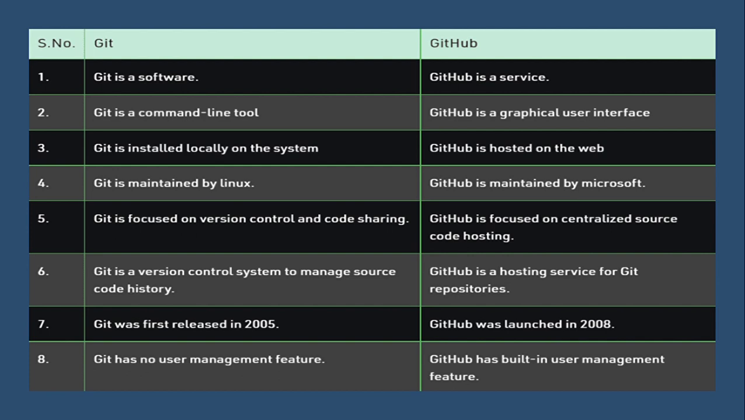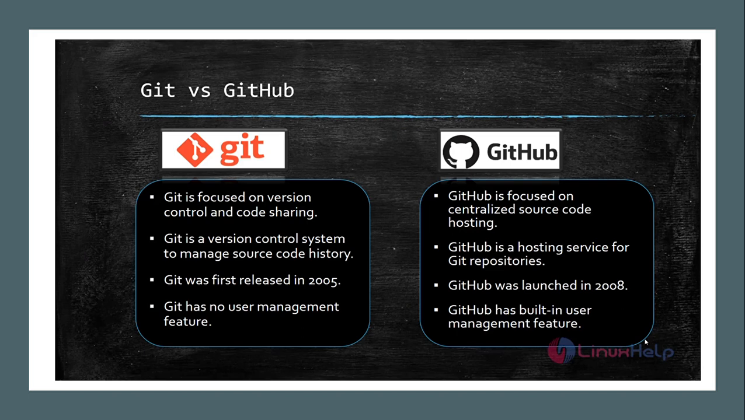Git has no user management feature. GitHub has a built-in user management feature. Git is focused on version control and code sharing. GitHub is focused on centralizing source code hosting. GitHub is the hosting service for Git repositories. Git is a version control system to manage source code history. Git was first released in 2005. GitHub was launched in 2008. Git has no user management feature, and GitHub has a built-in user management feature.